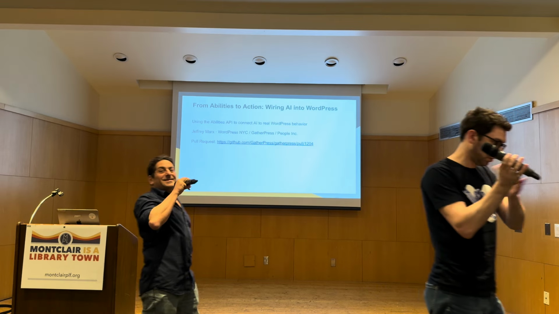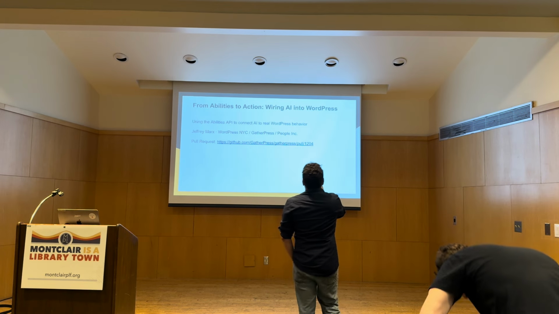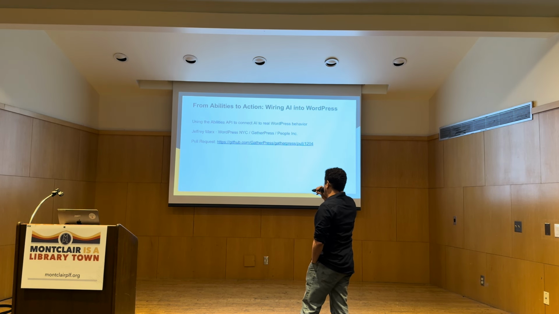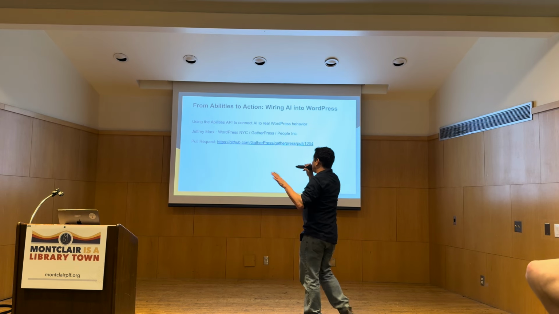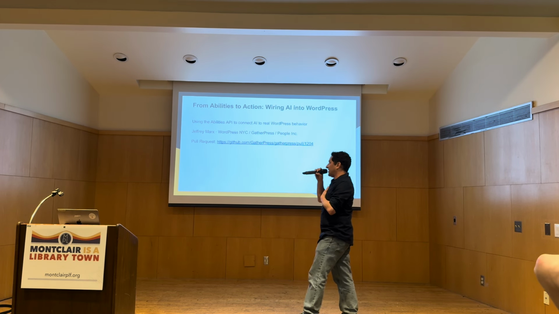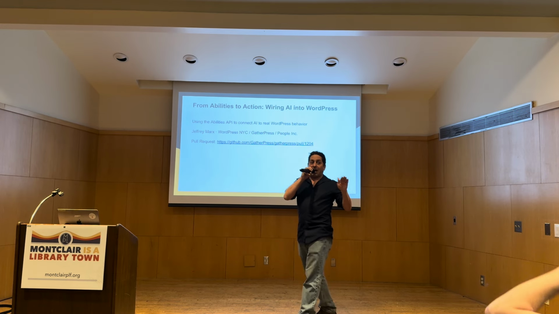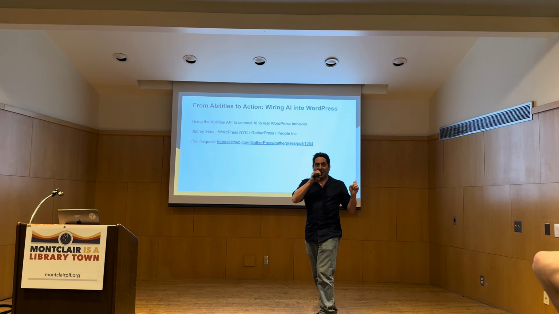Thanks, Mike. Thanks, everybody. As Mike said, we're going to be talking about the Abilities API and wiring AI into WordPress. Before I start, I want to say that throughout this talk, I'll be referring to ChatGPT a lot.